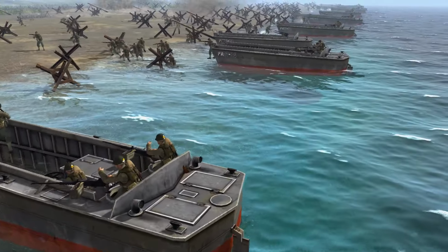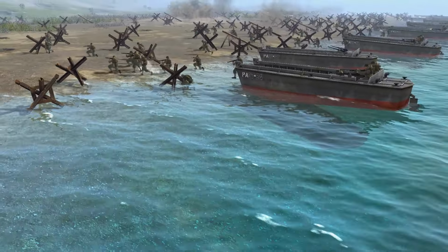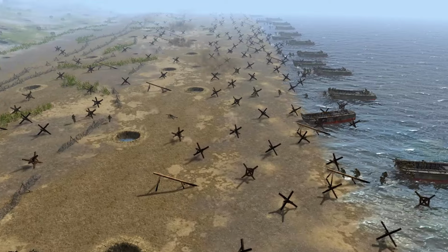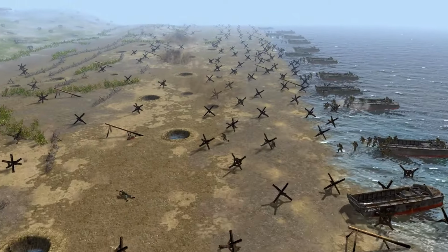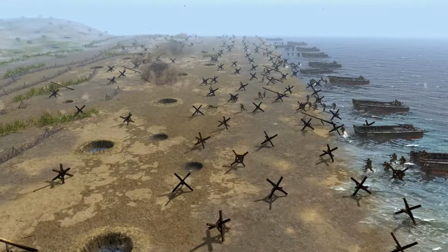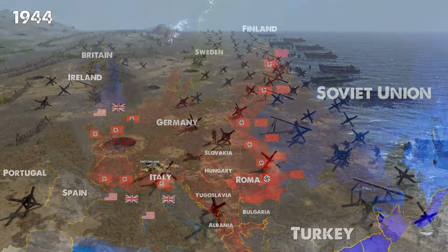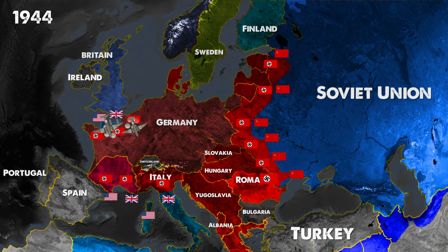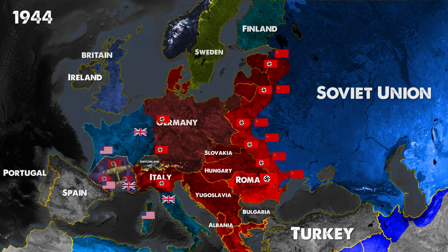The Allies had to seize the beaches along the coast and then advance inland. Both sides of this battle suffered huge casualties, but in the end, the Allies settled in Normandy. On the first day, 155,000 soldiers managed to escape the Germans and make it ashore. The Allies began their advance into France. The Normandy landing seriously weakened Nazi Germany's defenses on the Western Front. By September, France had been liberated.